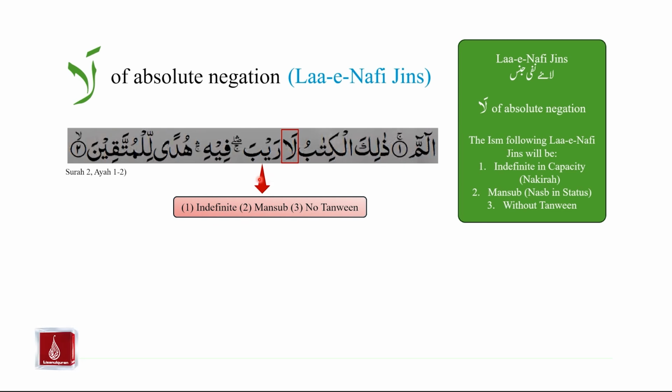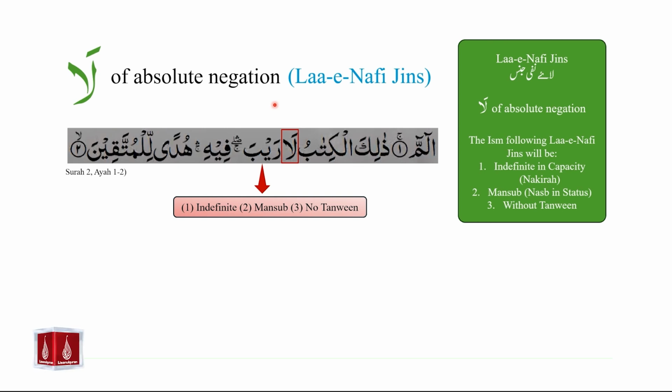Secondly, rayba is mansoob. And the third point is that rayba does not have tanween. So we see the use of la in the text, which is followed by an ism that is indefinite, mansoob, and without tanween. And that is indicative of this la being Laa-e-Nafi jins, or the law of absolute negation.